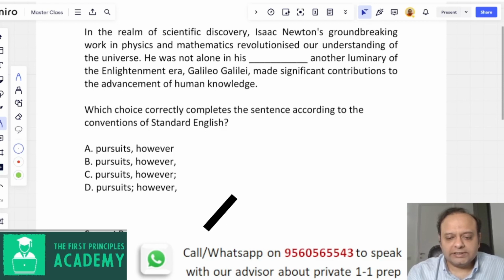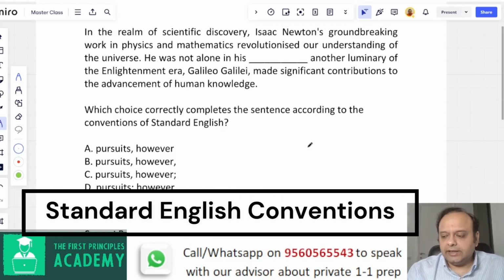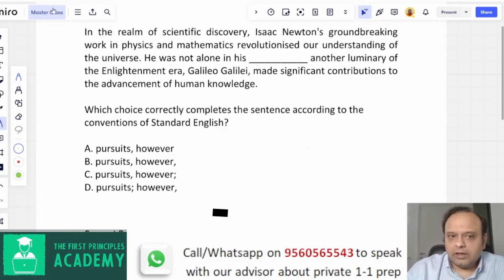Let's do the first question then. This is from the Standard English Conventions. Now it says, in the realm of scientific discovery, Isaac Newton's groundbreaking work in physics and mathematics revolutionized our understanding of the universe. He was not alone in his pursuits, however. Another luminary of the Enlightenment era, Galileo Galilei, made significant contributions to the advancement of human knowledge. Now we need to figure out what goes here, which is grammatically correct or follows the conventions of Standard English.